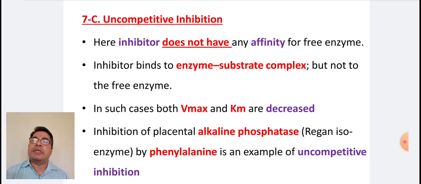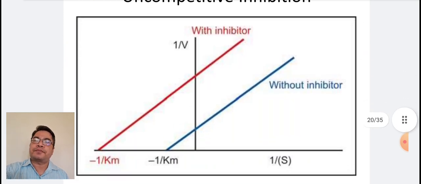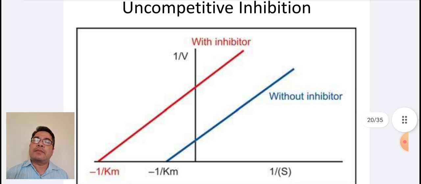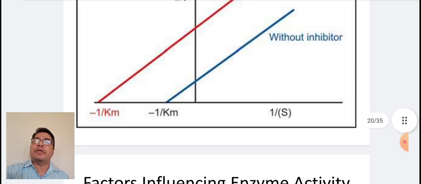Inhibition of the placental alkaline phosphatase, that is Regan isoenzyme, by phenylalanine is an example of uncompetitive inhibition. In the graph, we can see that 1 upon substrate concentration is plotted against 1 upon velocity, where both Vmax and Km values are changed with and without inhibitor.